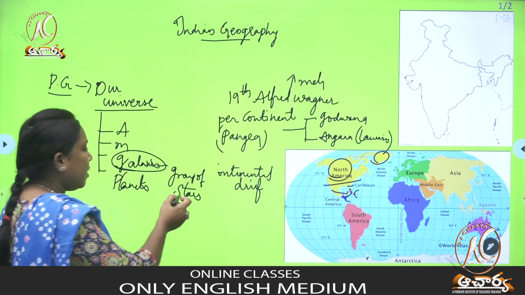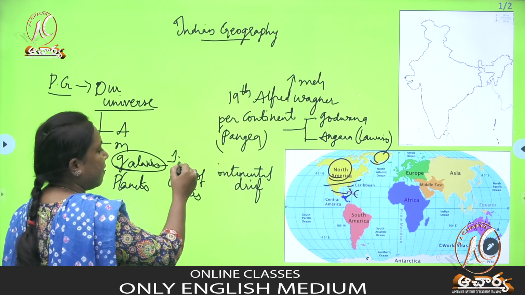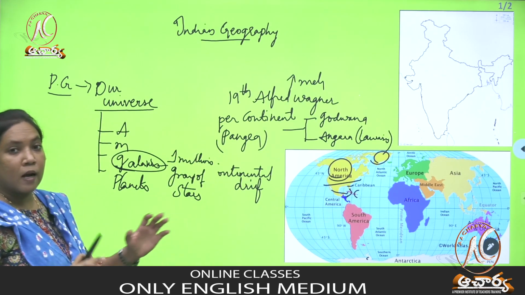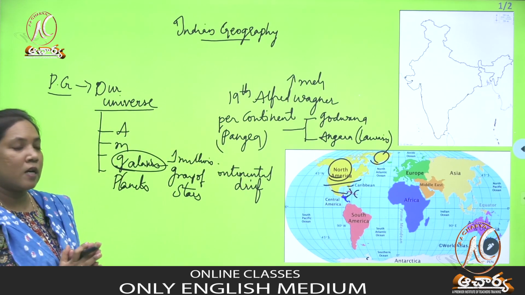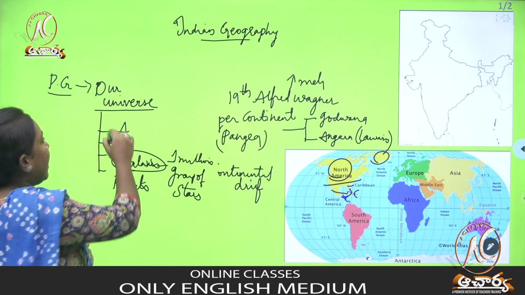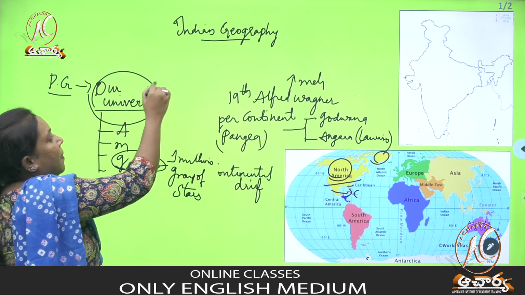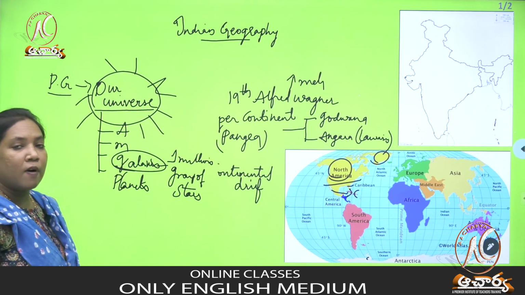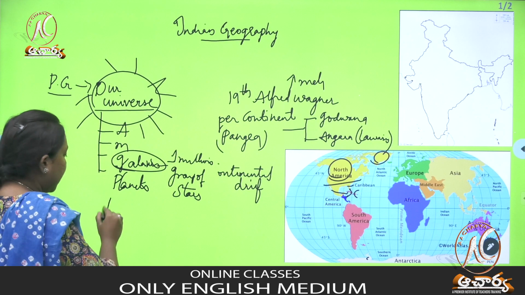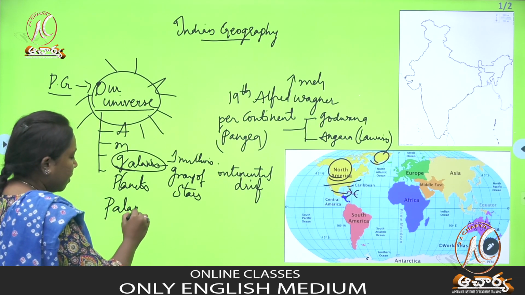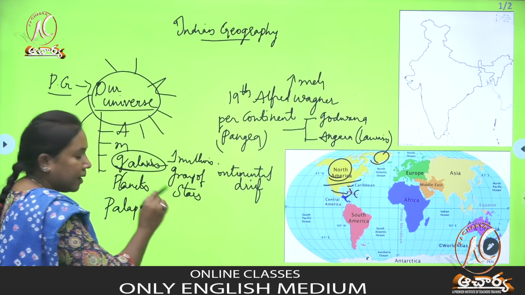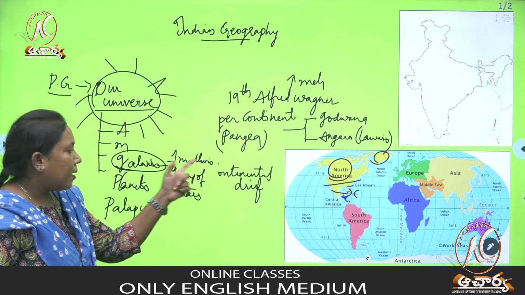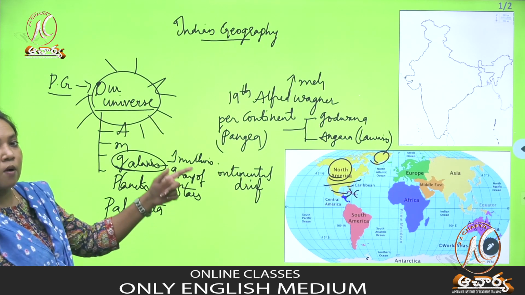So how many groups of stars will be there? Almost 1 million. 1 million groups of stars we call galaxies. So like that, in the universe there are many galaxies present. Among those galaxies, one of the galaxies is called Palapunta. What is meant by a galaxy? Galaxy means 1 million groups of stars.